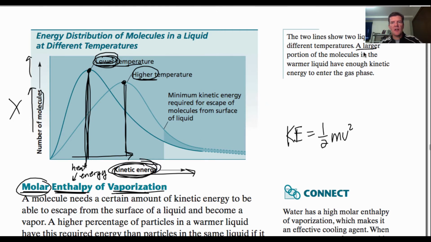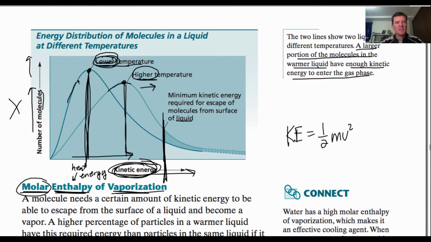It says a larger portion of the molecules in the warmer liquid have enough kinetic energy to enter the gas phase. So as this curve shifts in that direction, more and more, see this portion right here? This is the line where they have to have this much kinetic energy in order to go from the liquid to the gas.